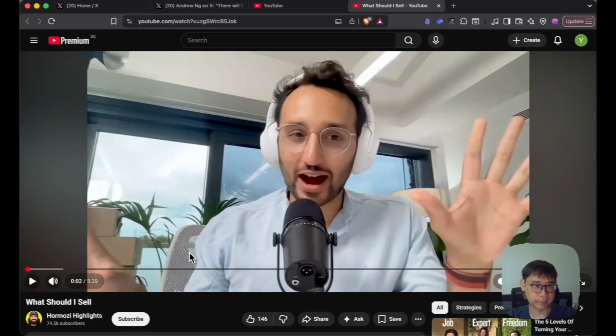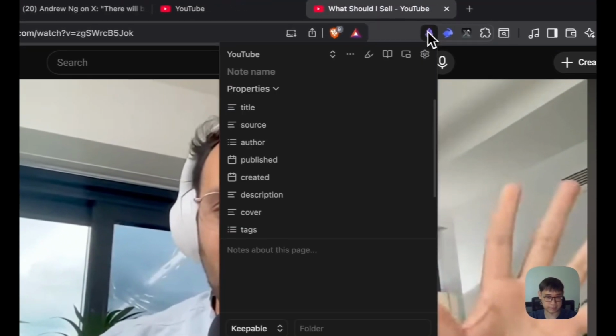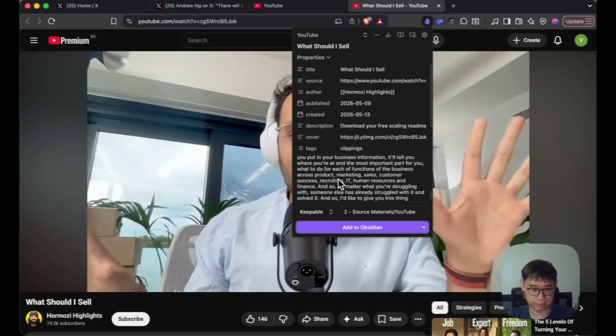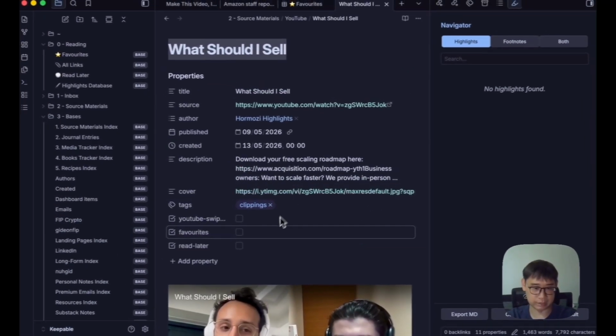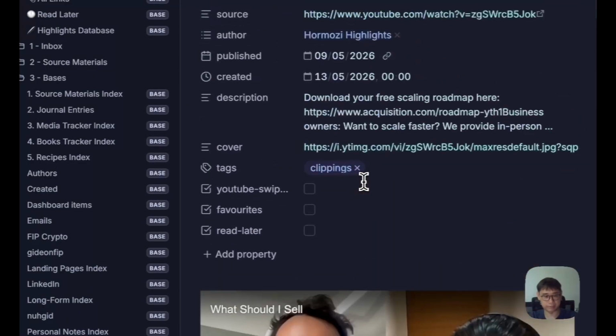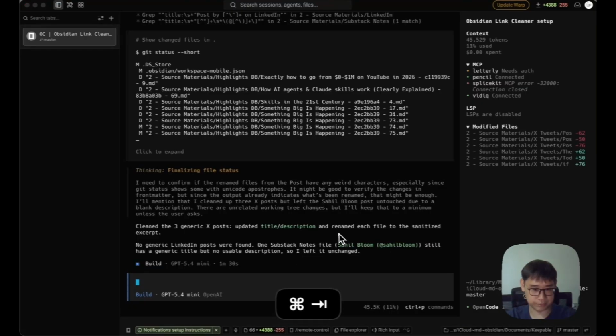Another cool thing that you can do is to generate the entire transcript from any YouTube video. Again, it's all thanks to the web clipper itself. Whenever you clip any YouTube video, you can see that the transcript and everything is generated. Then it's already added inside here. And again, you can just highlight all of the key points that you have in here. So you can see that the skill has already been done.